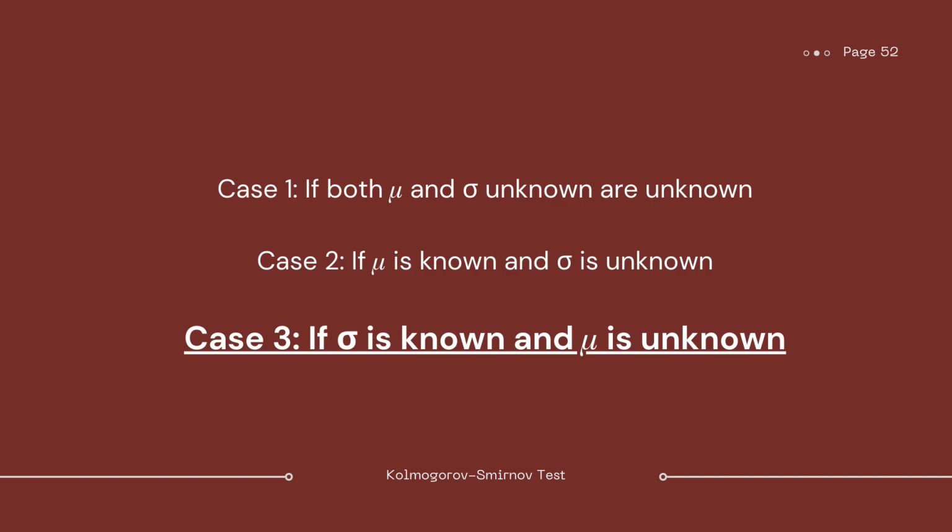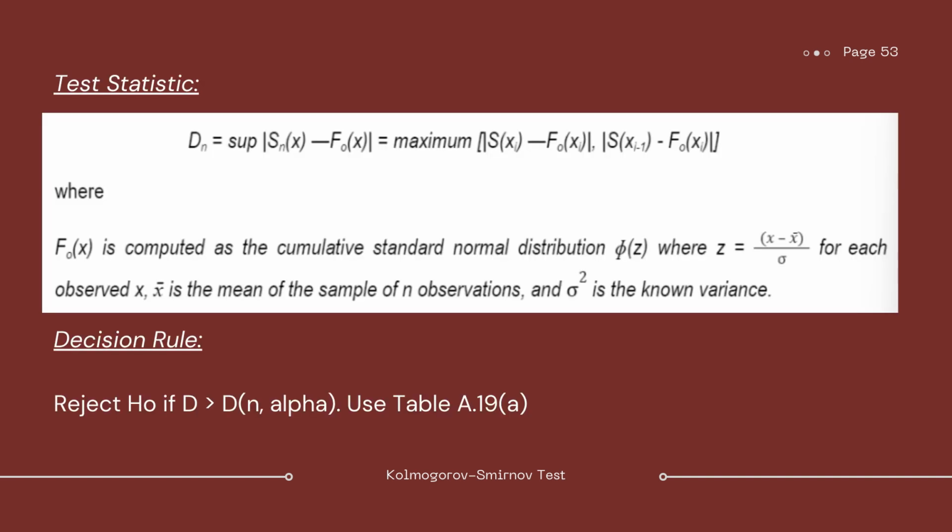And for the last and third case naman ng Lilliefors's test for normality, if sigma is known and mu is unknown. So, magbabago lang ulit siya sa test statistic natin kasi yung z naman natin dito is computed by x minus x bar over sigma. For each observed x, x bar is the mean of the sample of n observations and sigma squared is the known variance.